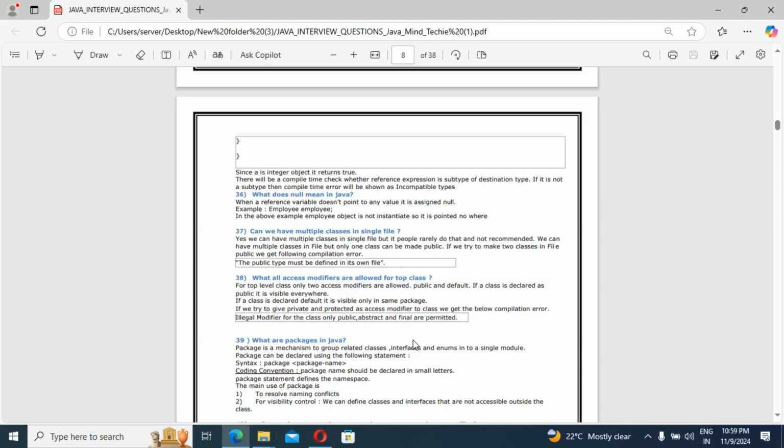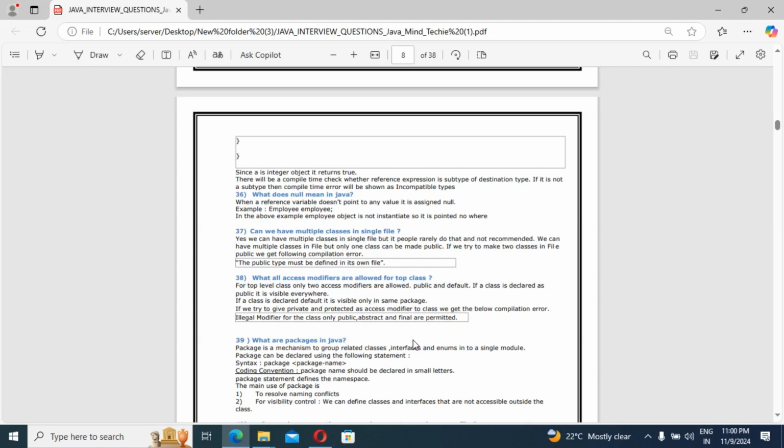Can we have multiple classes in a single file? Yes, we can have multiple classes in a single file, but people rarely do that. Not recommended. We can have multiple classes in a file, but only one class can be public. If we try to make two classes in one file public, we get a compilation error. Keep that in mind.